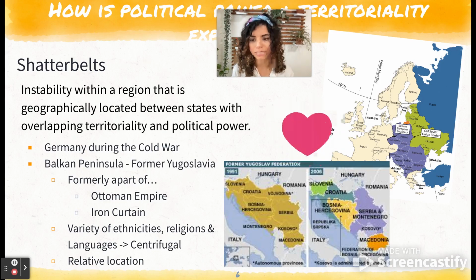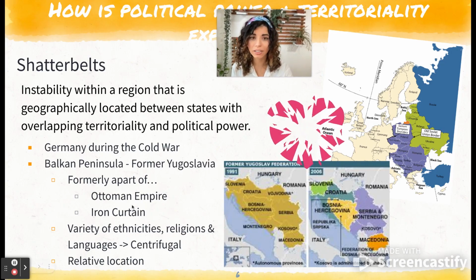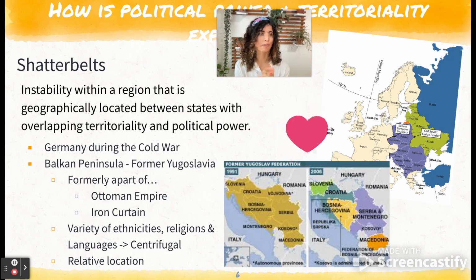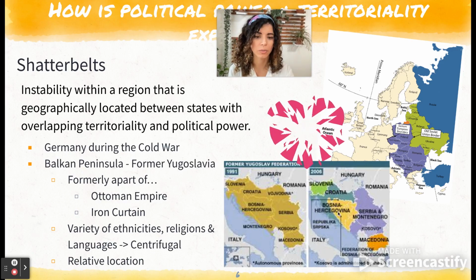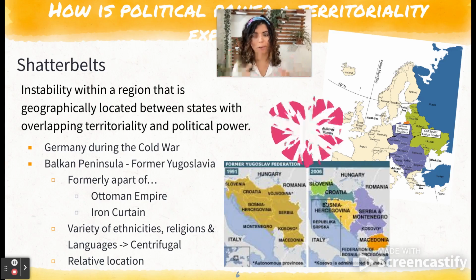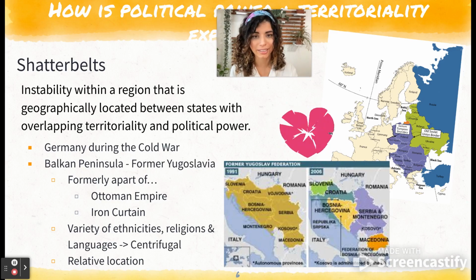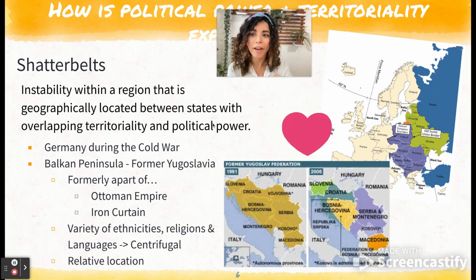In that region, we see many different ethnicities, religions, languages, and that can turn into centrifugal forces, or forces that divide places, forces that create maybe conflict because of those differences. And here we can see how eventually this area broke up, but they've had a long history of instability. And having that instability is a characteristic of a shatter belt.